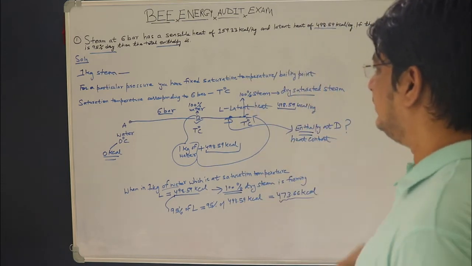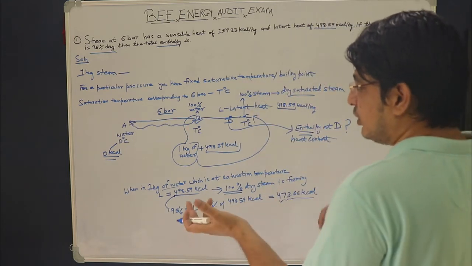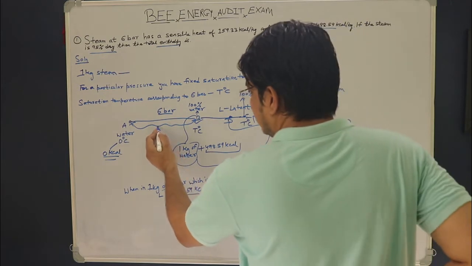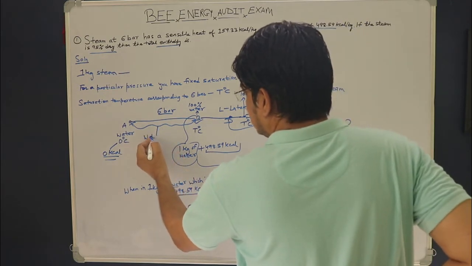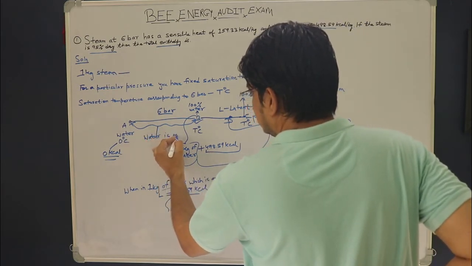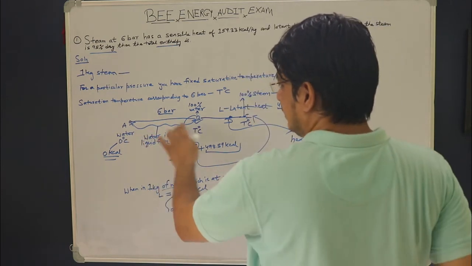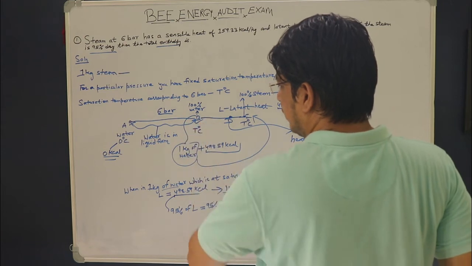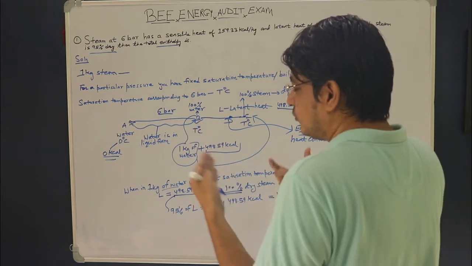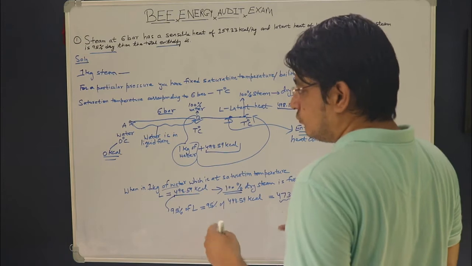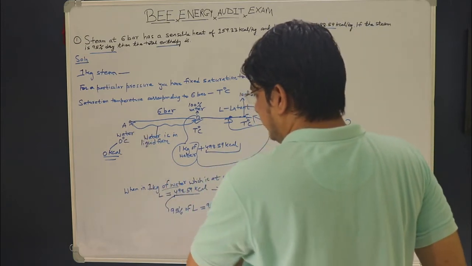Now the sensible heat: you can easily see that from point A to point B the water is in liquid form. So whatever energy is available with the water at point B is nothing but the amount of energy you have added for taking the water from A to point B.